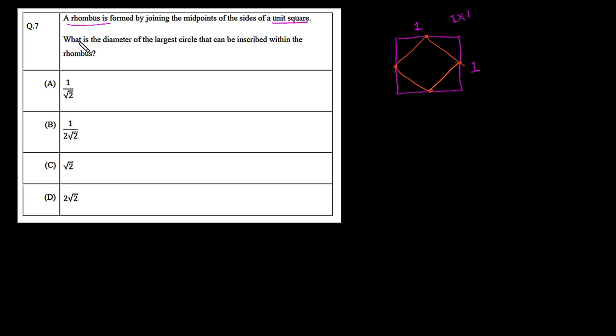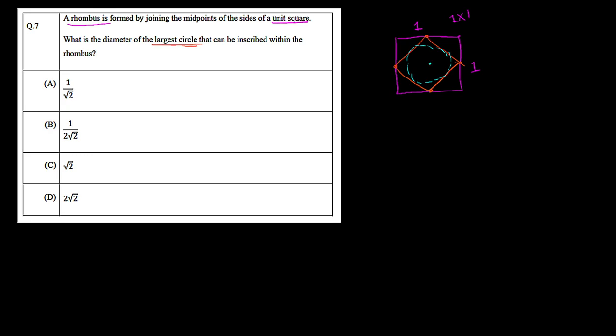Now the question is, what is the diameter of the largest circle that can be inscribed within the rhombus? We have to find the largest diameter of the circle that can be placed within this rhombus. Here, largest is important. If we want to place the largest circle in this rhombus, the biggest circle will look something like this, because it is touching this side here.